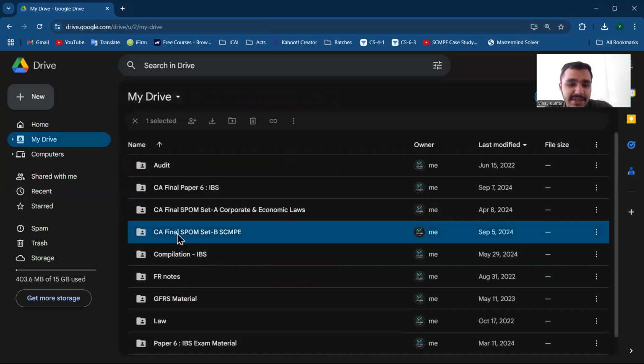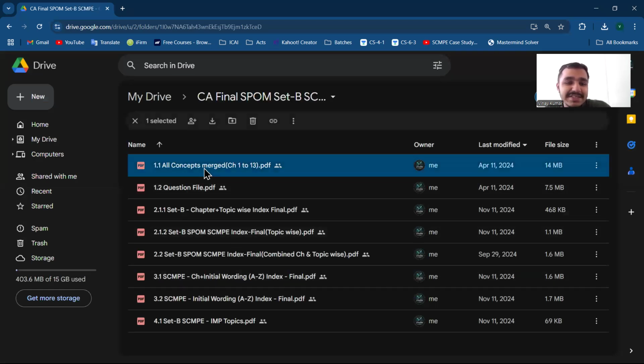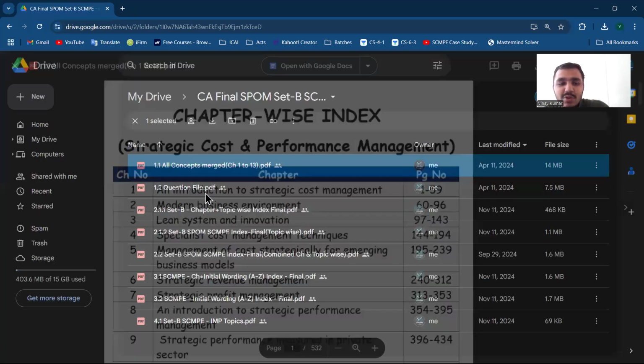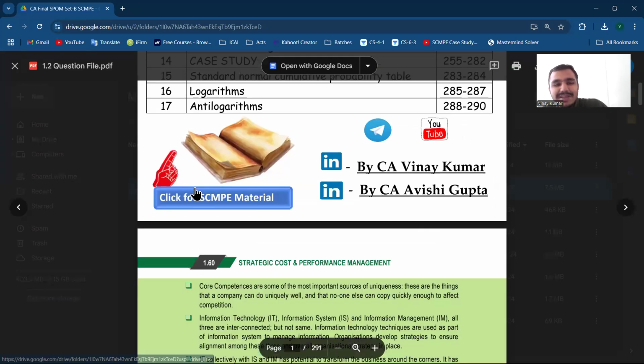Now next is set B, SCMP. For this SCMP, I've shared, firstly, this is the concept file, only the concept file. The concept file is separate and the question file is separate. I separately shared it for someone who just wants concept notes, the TYK. Because pages will be set in the exam, that's what I've shared.